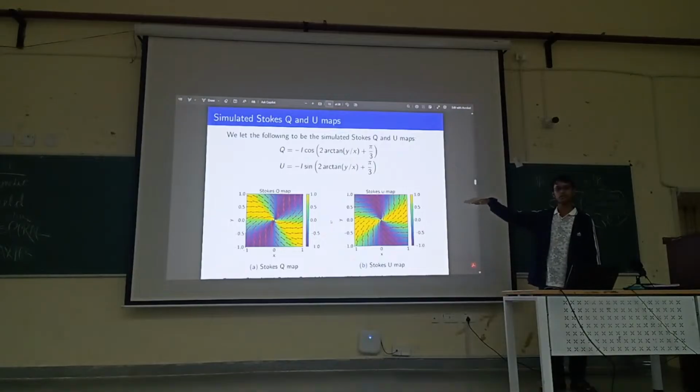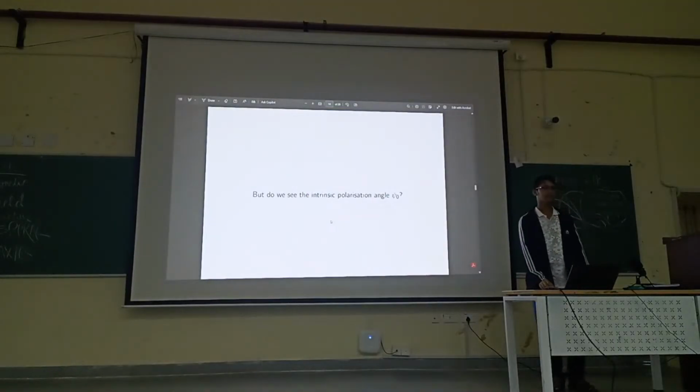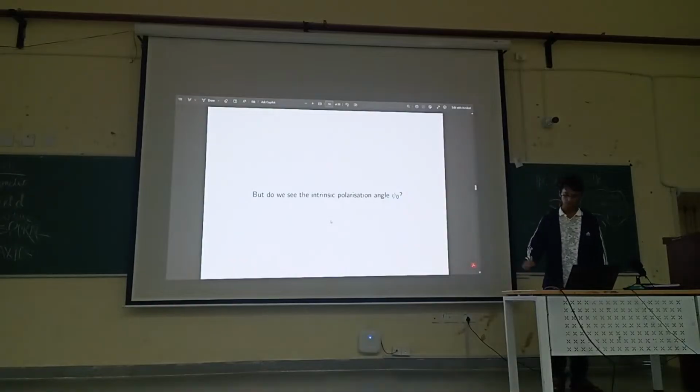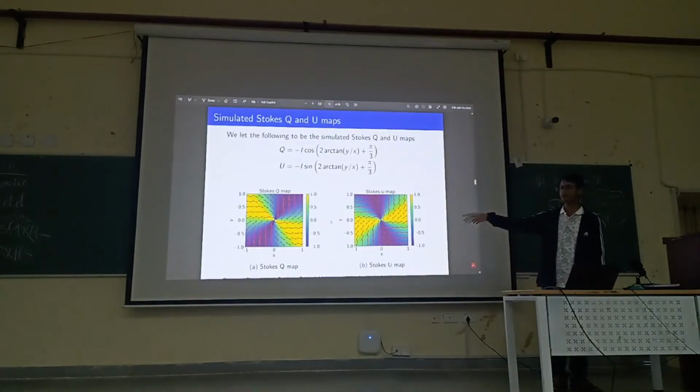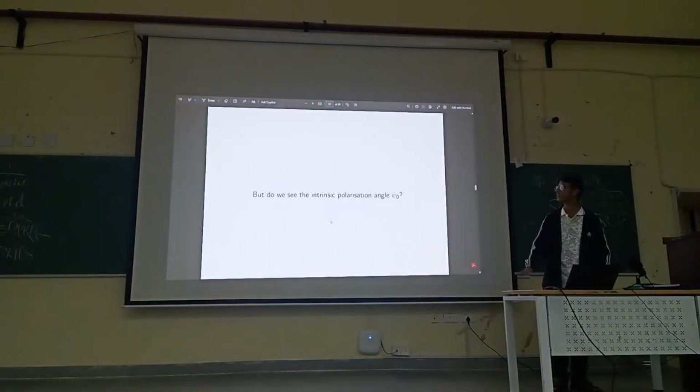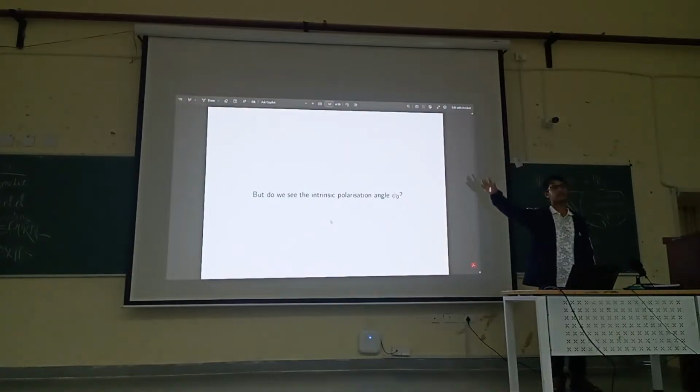Now the question is: let's say we use real Q and U maps and obtain the orientation of the polarization angles of the light. Is it really the polarization angle that is originally produced in the galaxy? That is, when this synchrotron radiation is released from these galaxies, is it affected as it reaches the Earth? Can something influence it?